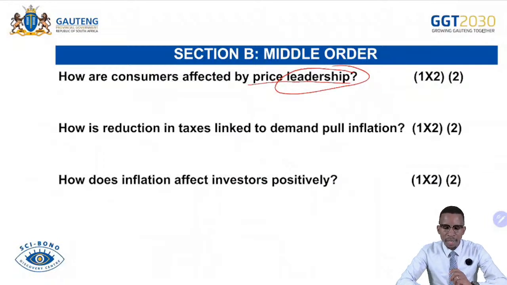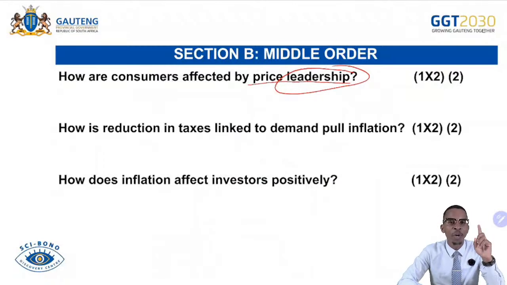So how does it affect consumers? If firms are very much dependent or reliant on each other, when one firm makes a profitable decision, other firms copy the decision. That will lead to consumers being affected negatively because their choices will be compromised.